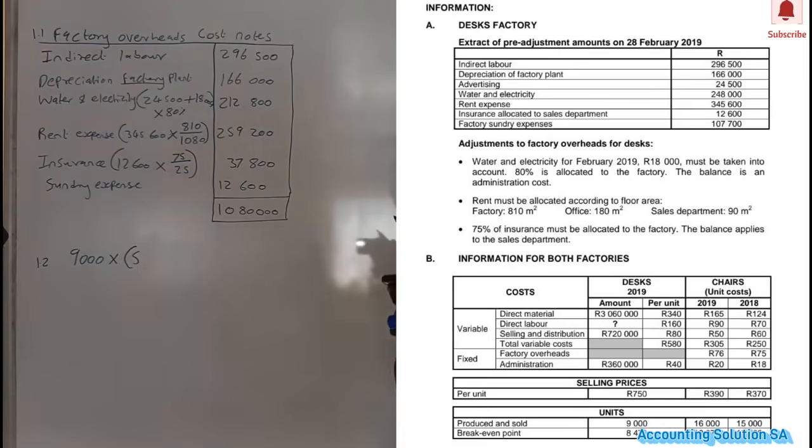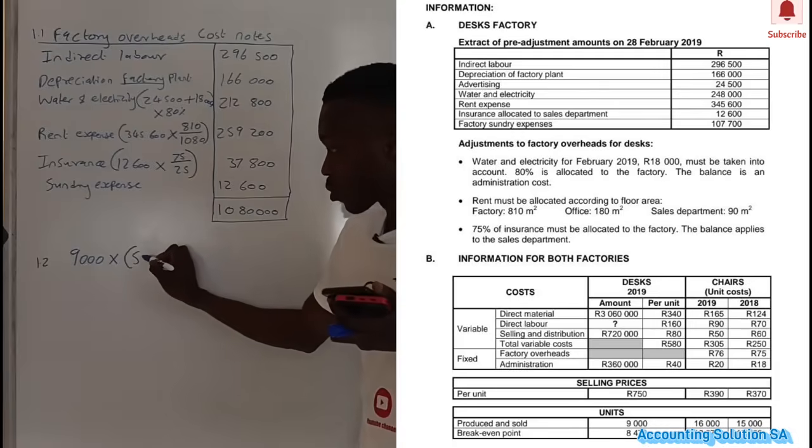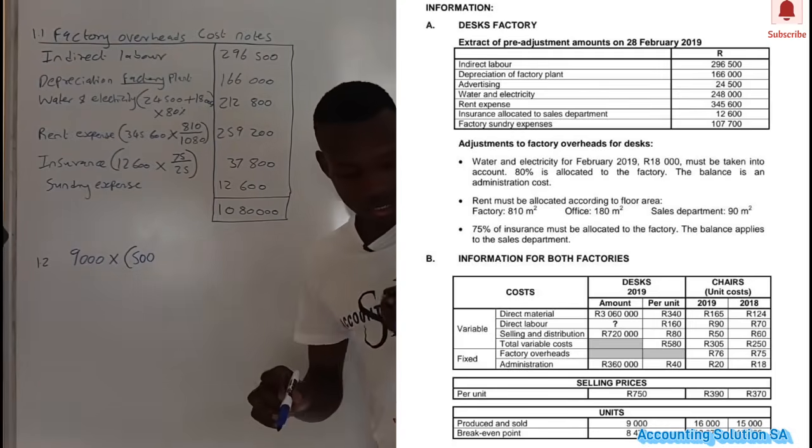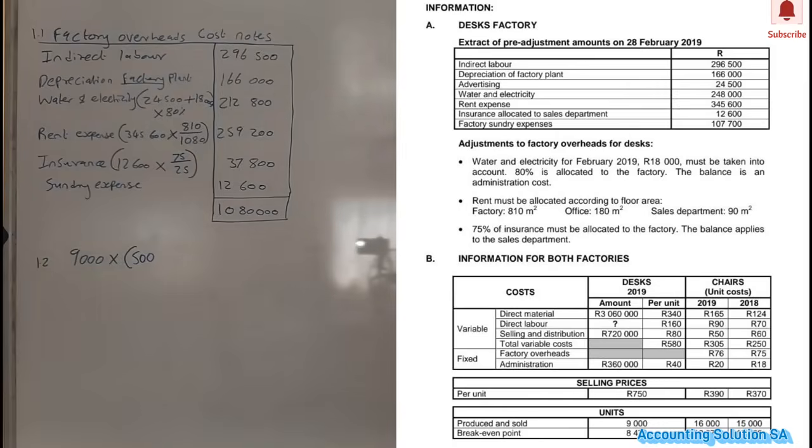Remember, we have selling and distribution, which we are not going to include, which means that it's going to be 500, because we only have to add direct material and direct labor. We don't include selling and distribution, okay, which means that it's going to be 340 per unit and 160 per unit.